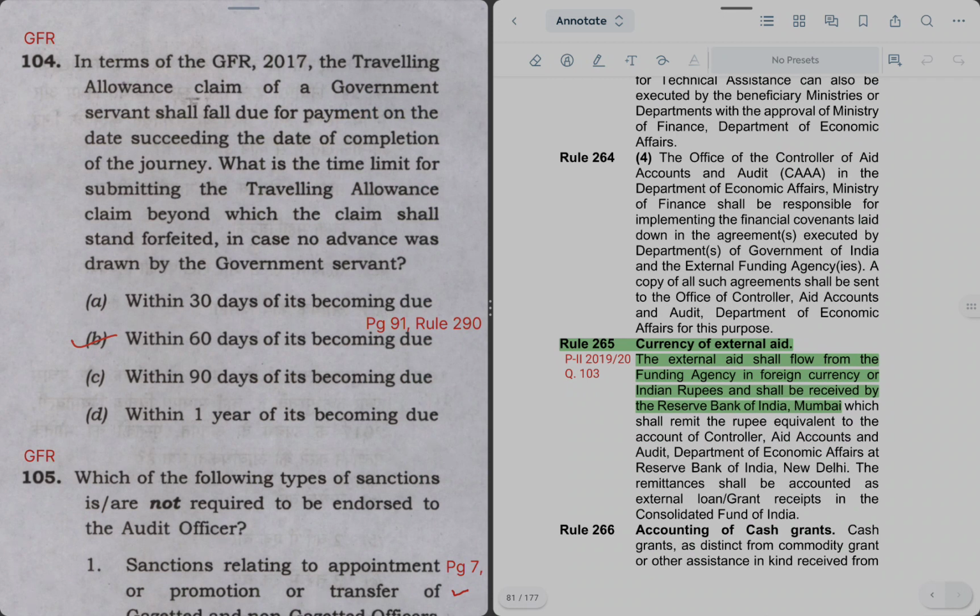नेक्स्ट क्वेश्चन इज 104. इन टर्म्स ऑफ GFR 2017, TA क्लेम ऑफ अ GS शेल फॉल ड्यू फॉर पेमेंट ऑन द डेट सक्सीडिंग द डेट ऑफ कंप्लीशन ऑफ जर्नी. ठीक है, डेट ऑफ कंप्लीशन ऑफ जर्नी से ड्यू हो जाएगा. What is time limit for submitting of TA claim beyond which the claim shall stand forfeited in case no advance was drawn with the government servant?